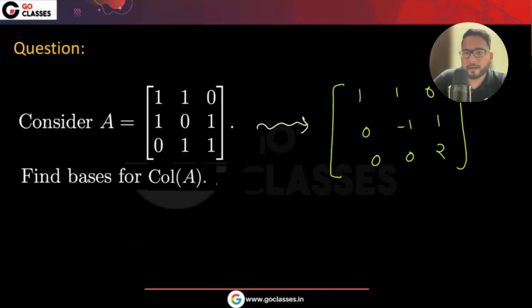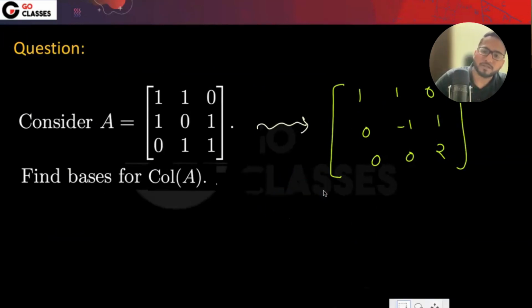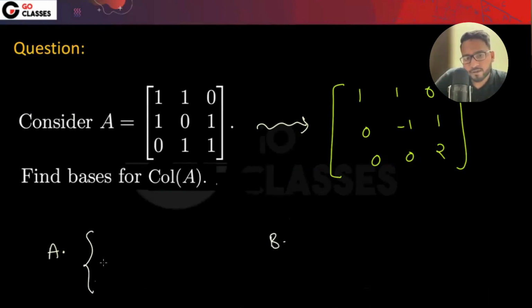Let me give you two options here. For this question, option A and option B. The column space will be the span of this, because all of them are linearly independent.